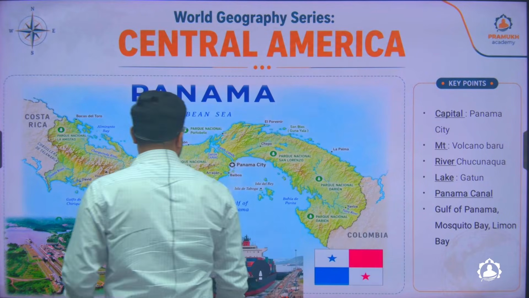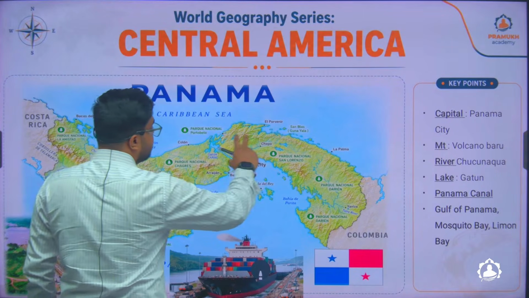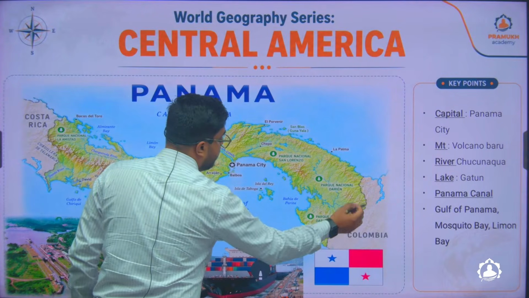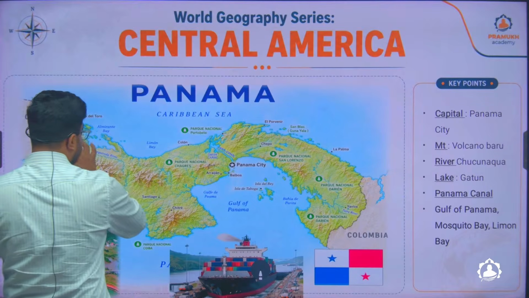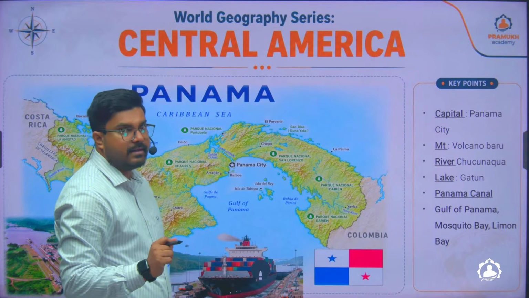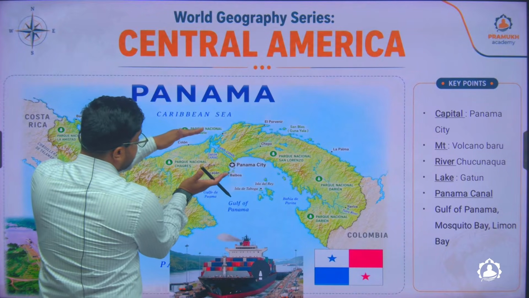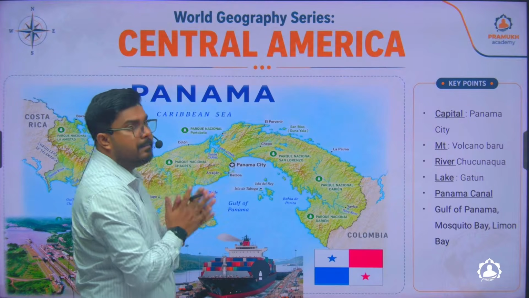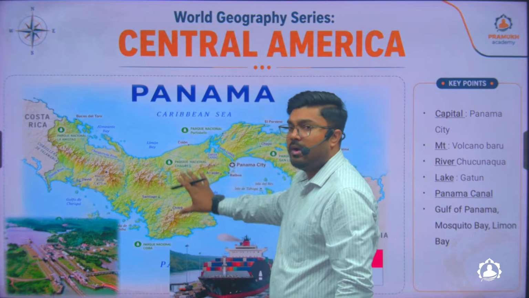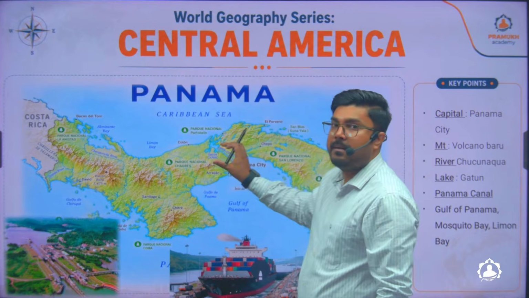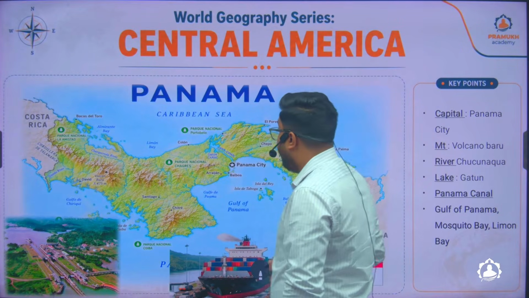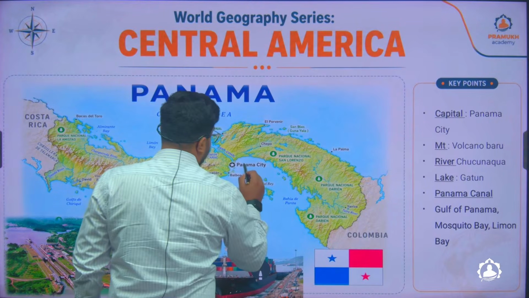Now, Panama is a long, extended stretch of country which starts from Costa Rica on the northern side and is connected with Colombia to its southern side. The total distance from Costa Rica to Colombia is around 750 kilometers. If you talk about the breadth of the country, the maximum breadth is around 150 to 180 kilometers in some areas, and the minimum is 35 kilometers in some areas. This country's capital is Panama City.